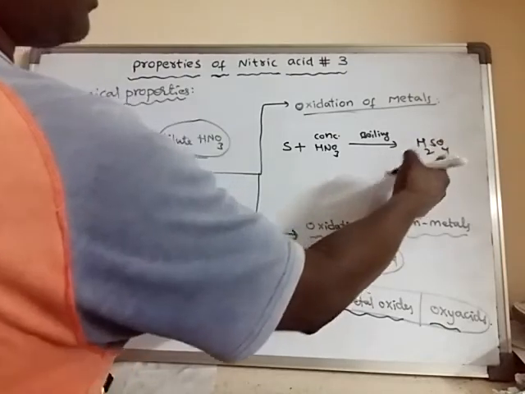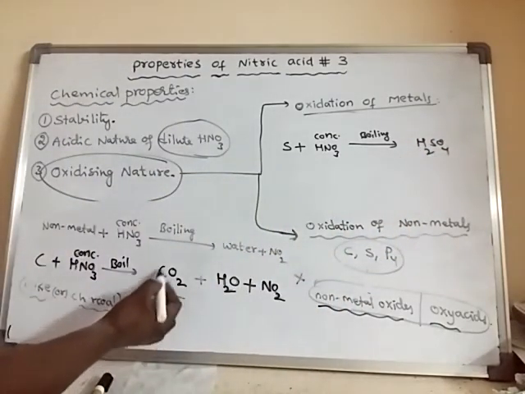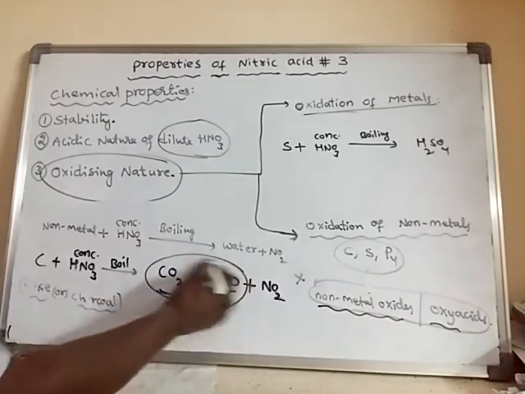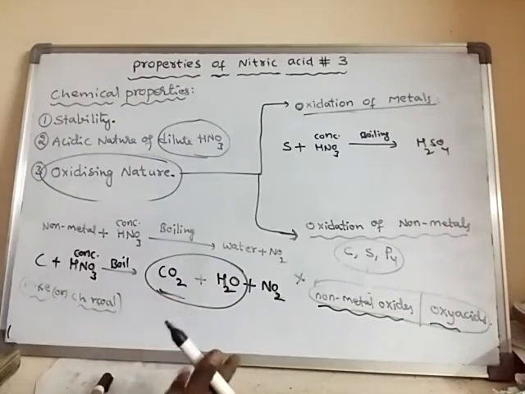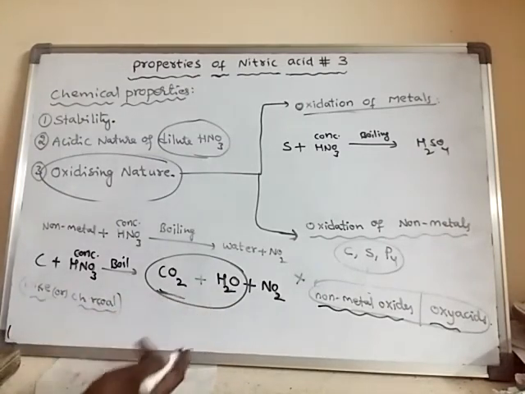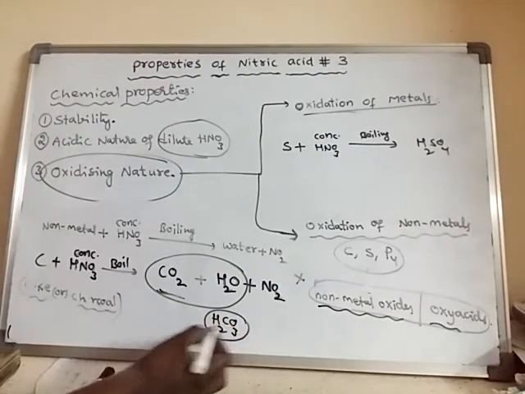So this is an acid, this is an oxide. Actually this oxide, when dissolved in water, forms carbonic acid. So carbon dioxide in water is said to be carbonic acid, an oxyacid. This is also an oxyacid. It forms H2CO3, carbonic acid.